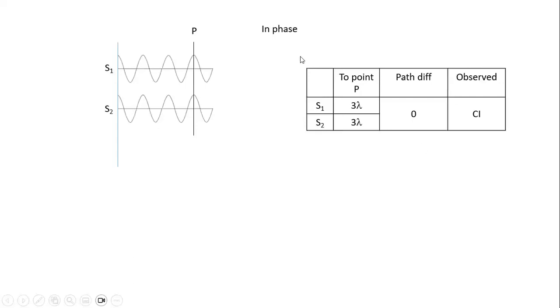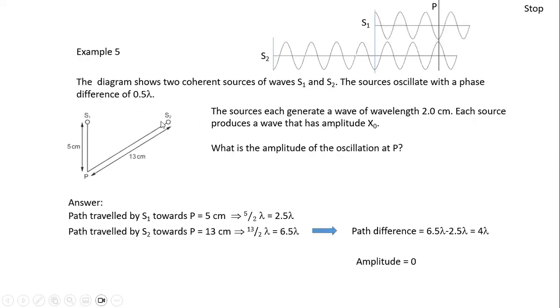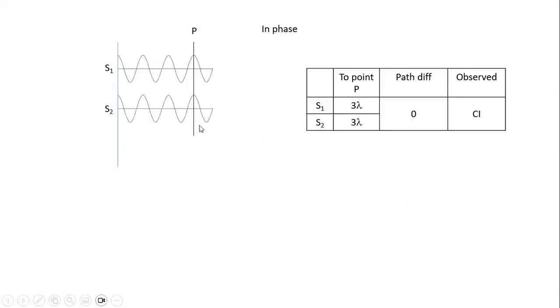Okay, so there was once a final year exam question that tested you on this, where they shifted the phase between S1 and S2 that comes out. So if the two waves are in phase, let's say S1 is a crest and S2 comes out as a crest as well, so they are in phase with one another.